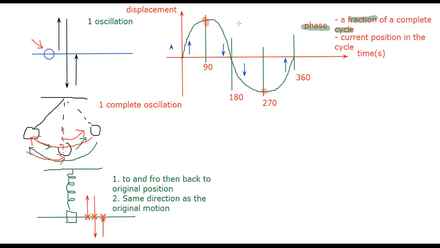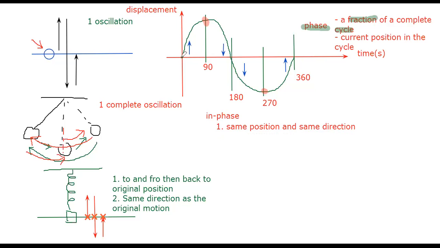Now, what is the meaning of in phase? Sometimes you see this word. For example, particle A and particle B are in phase. Remember, for two particles that are in phase, they must have the same position and the same direction. Look at the graph above. Where is the same position and same direction? Same position is over here.